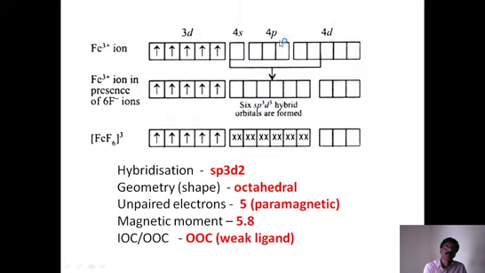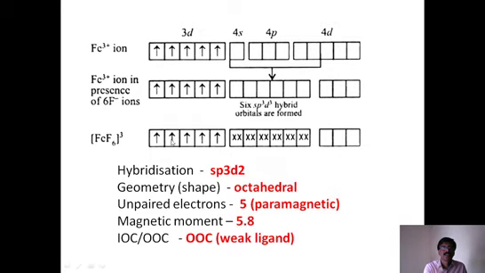How? The s orbital, 3 p orbitals, and d orbitals from 4d. Therefore, it is sp3d2. So the hybridization is sp3d2, where d2 is coming from 4d. That is a major difference. The d2 orbitals are coming from 4d. Now the remaining 3d orbitals are intact and not changed.